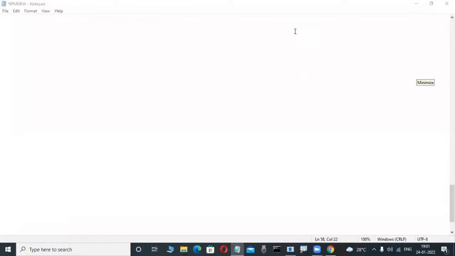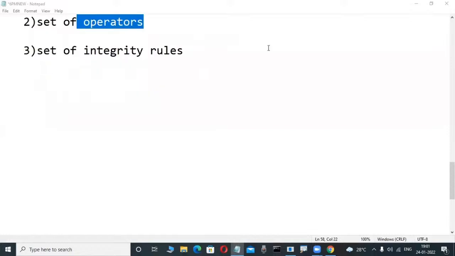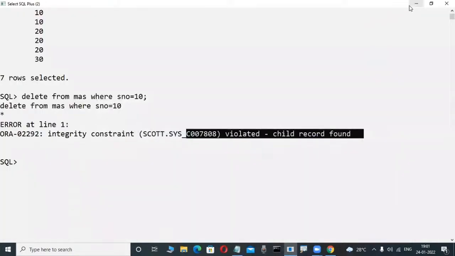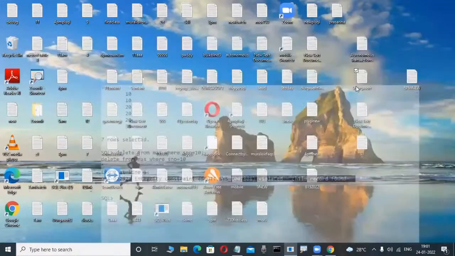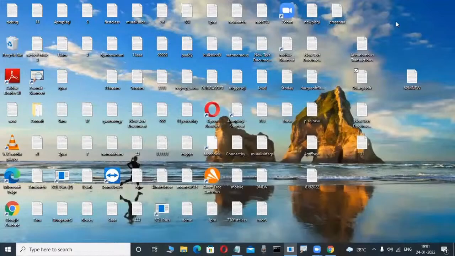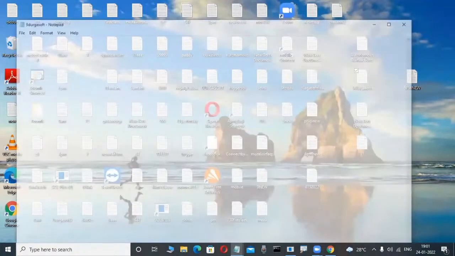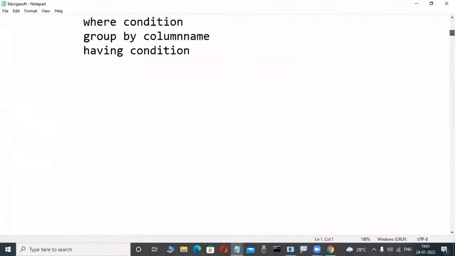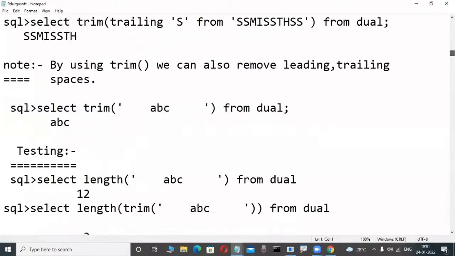Master is nothing but a parent table. That's why in our course only these types of concepts we are learning. SQL means big concepts here: inserting, updating, deleting, dates, functions, joins, constraints, subqueries.